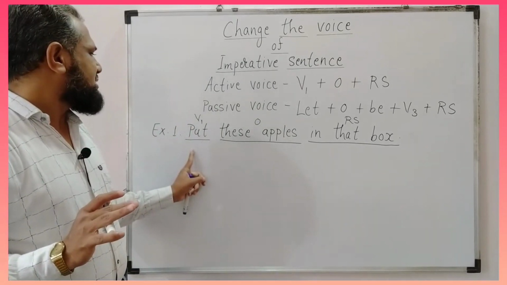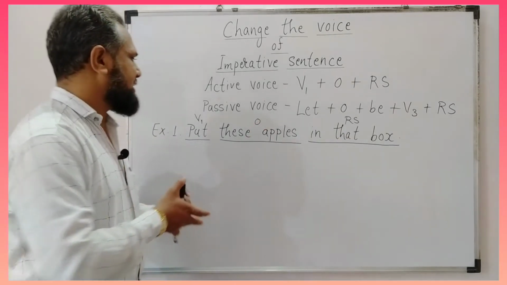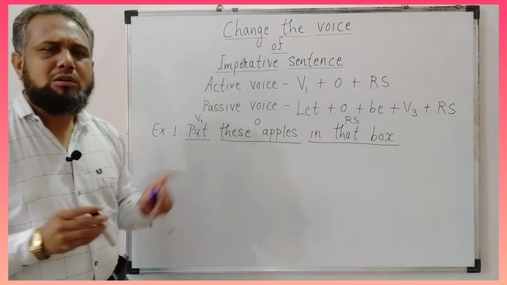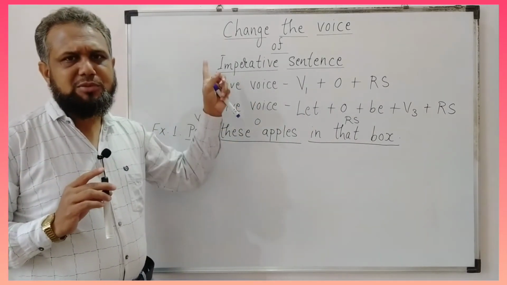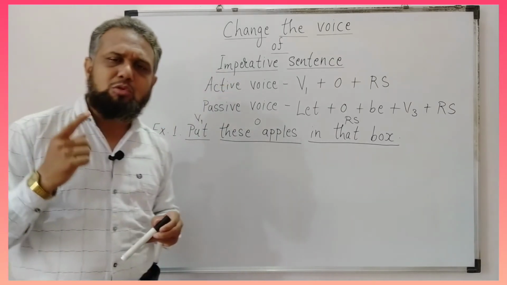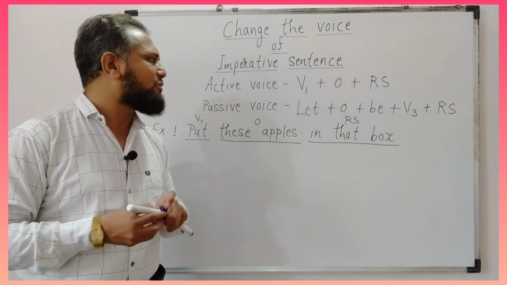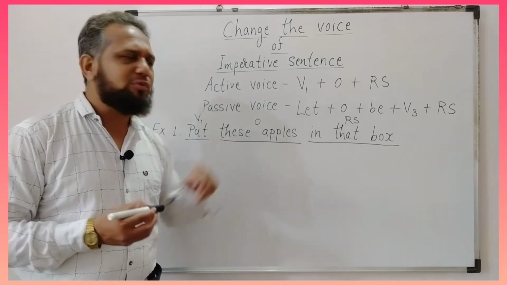Therefore, this is the first form of verb, this is object, and this is the remaining sentence. Now compare this to this formula. Now the sentence starts with the first form of verb, therefore it is an imperative sentence and it is in active voice. If you want to transform this sentence from active to passive voice, then you have to follow this formula.